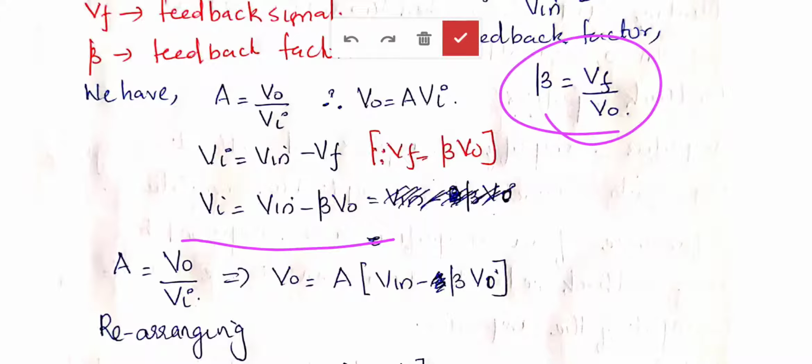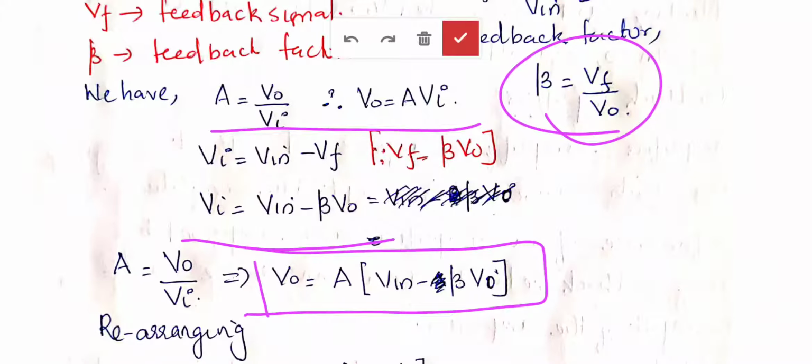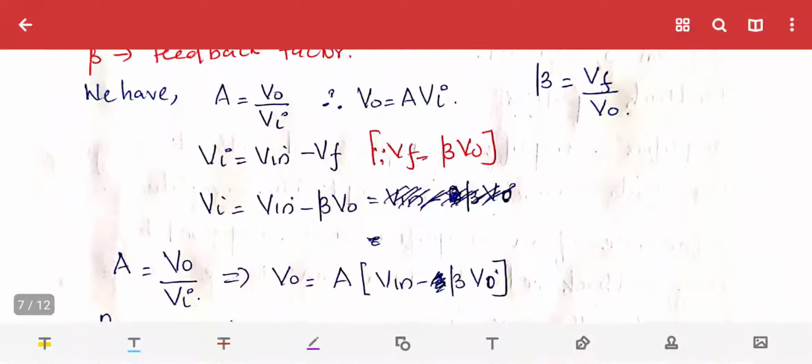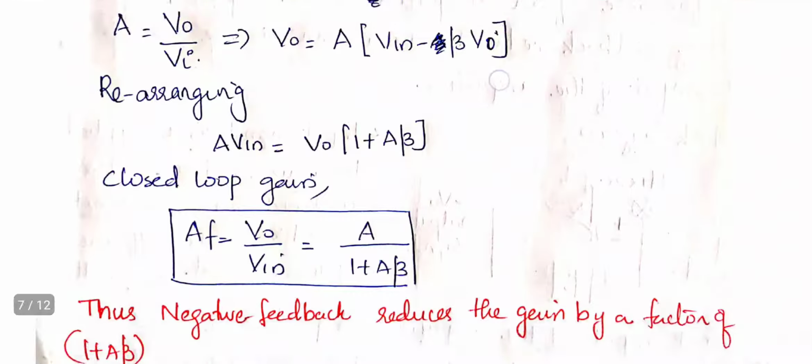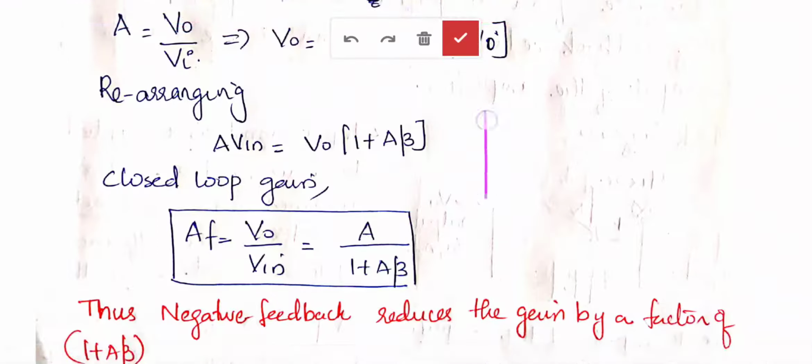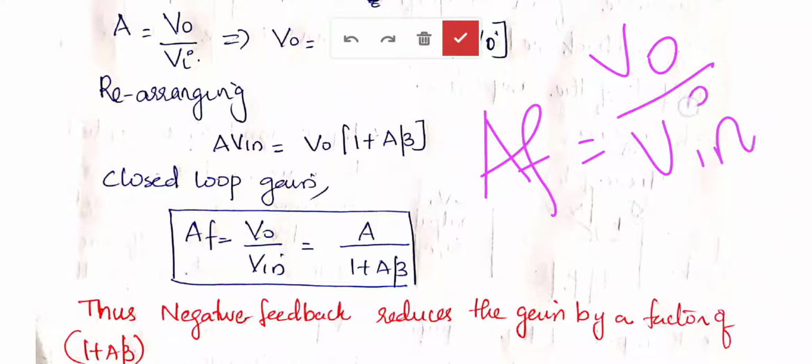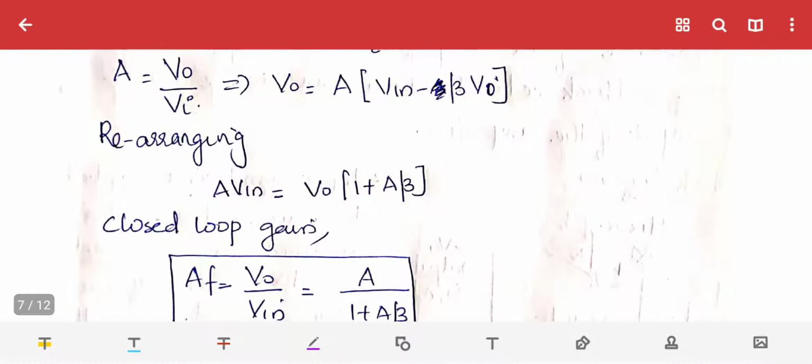Now what is the equation for gain A that we have written here? From this expression we will get VO is equal to A into VI. Substituting this VI over here, we get VO is equal to A into V in minus beta V naught. What we are going to do? We are going to find out the expression for the gain with the feedback. Gain with feedback AF is nothing but VO by V in. So now we will substitute the value of VO, what we got in the previous equation.